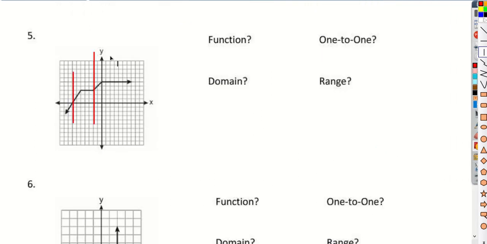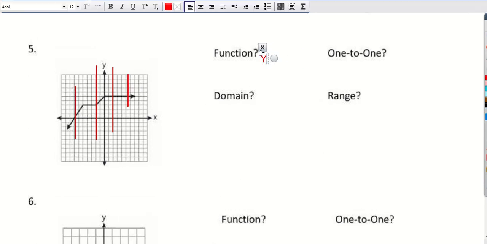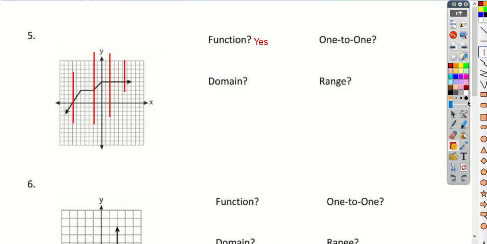All right, so let's take a look at the next one. Can we do the vertical line test? Is it going to always hit at only one spot? And the answer is yes. So is it a function? And we would say yes. And so we're going to check onto.